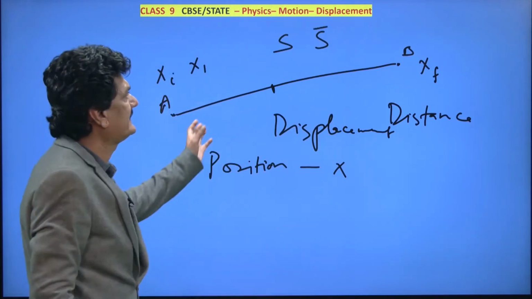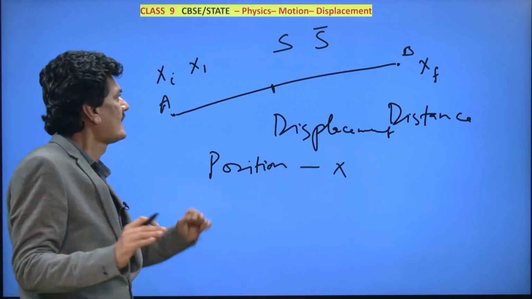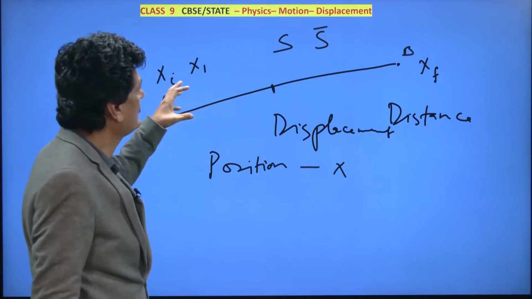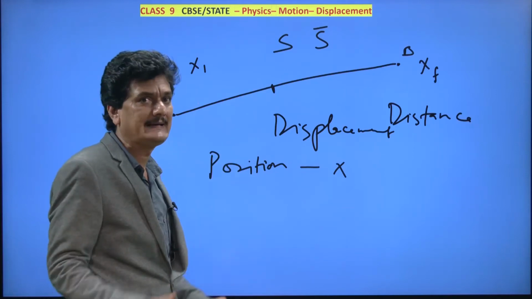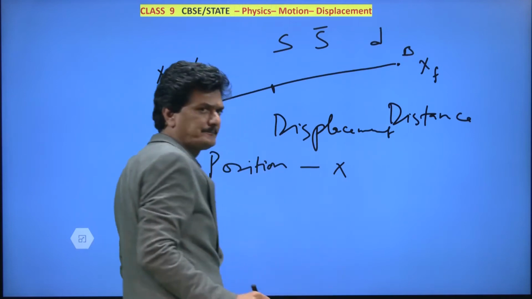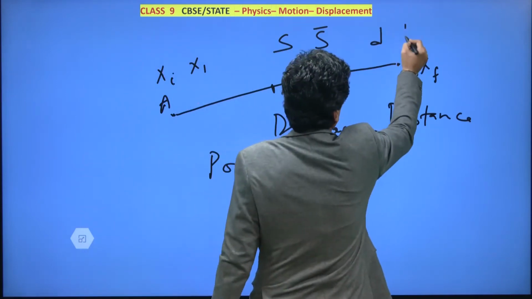Now again I will ask you to check whether you are comfortable and used to these terms. So why do we use s for distance? Distance starts with d, so why don't we use d for distance? And displacement also starts with d, so why not use d bar?